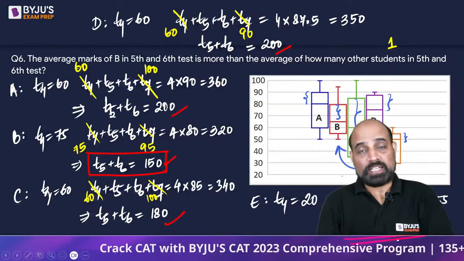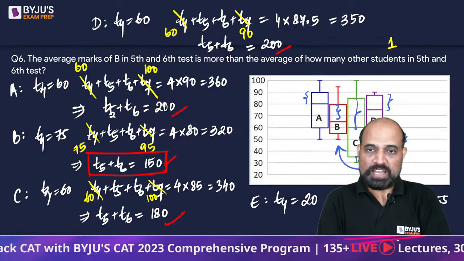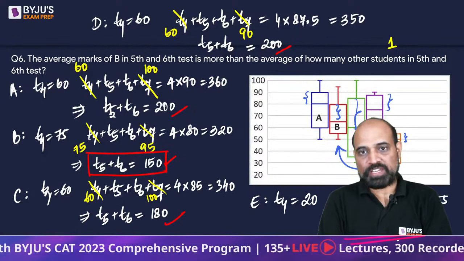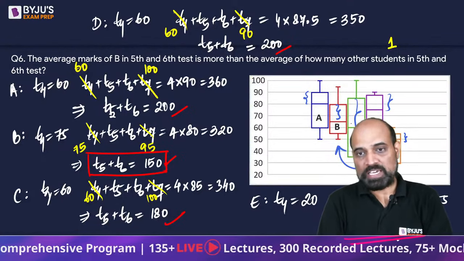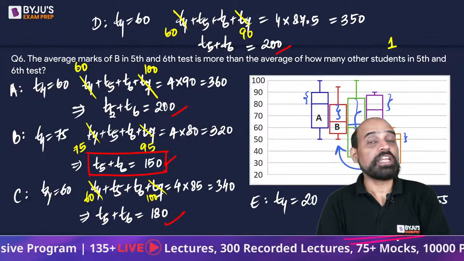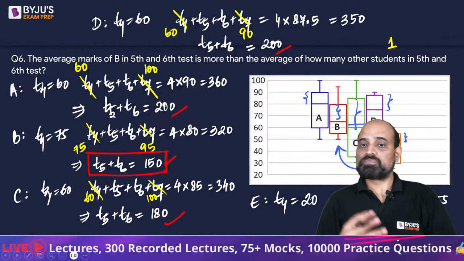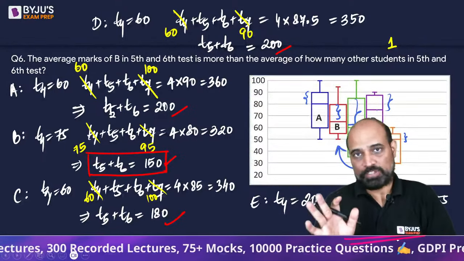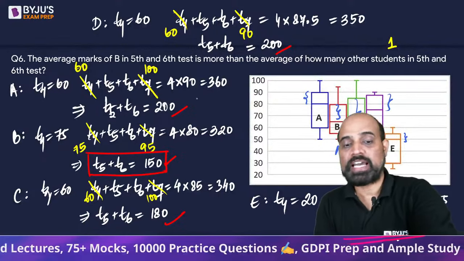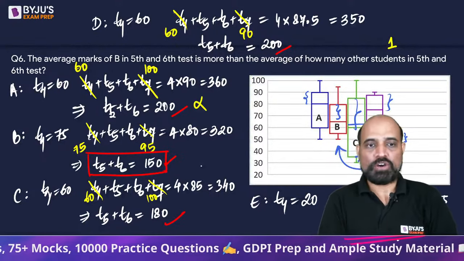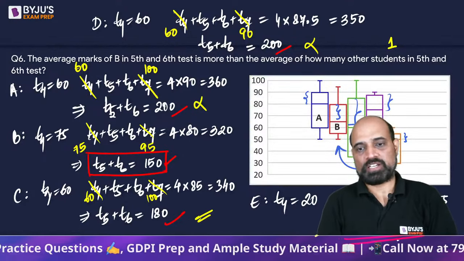Okay? At most, if there is any difficulty, we will have to check once with C. Because the average of C may lie somewhere here, the average of B is going to lie somewhere here. So it is possible that it is below this, but A and D will stay above. Right? So we know that the answer is going to be at least 1, maximum 2. So check C once. We did not have to check A and D. I should have just checked these two.